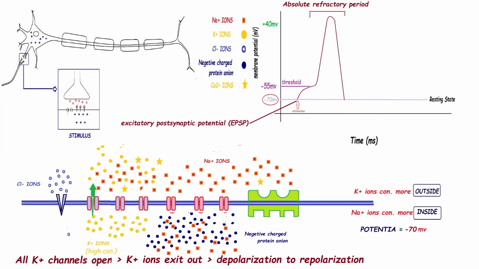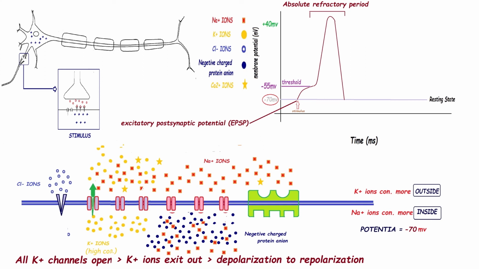So, before potassium ions exit out, potential was plus 40 mV, and after potassium ions exit, potential is minus 70 mV again. So we can say from plus 40 mV depolarization state to minus 70 mV repolarization has occurred. The duration of depolarization by sodium ion entry inside the cell and repolarization by potassium ion exit out from the cell is called the absolute refractory period.